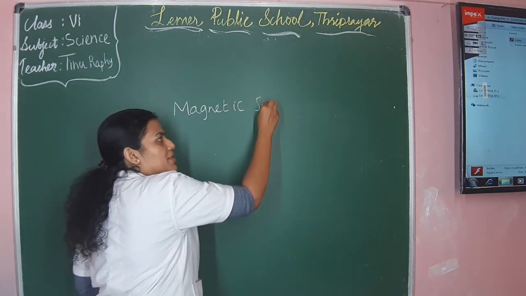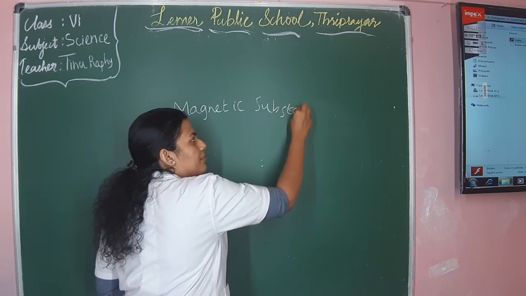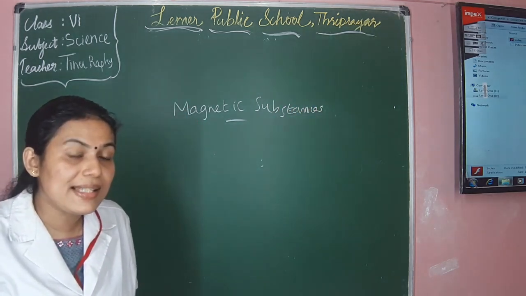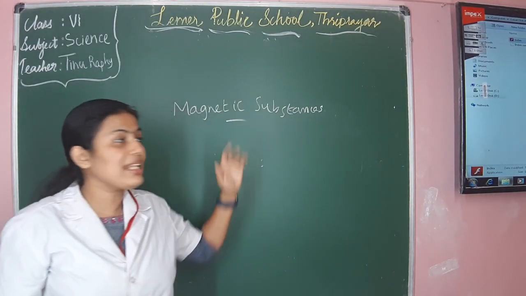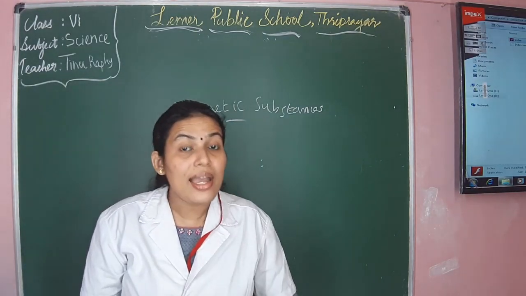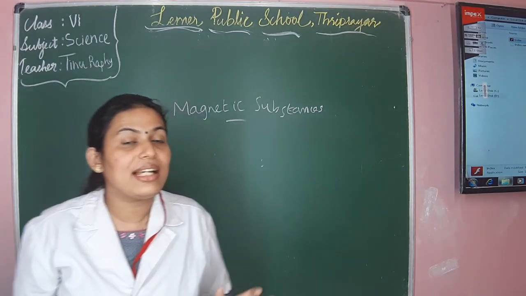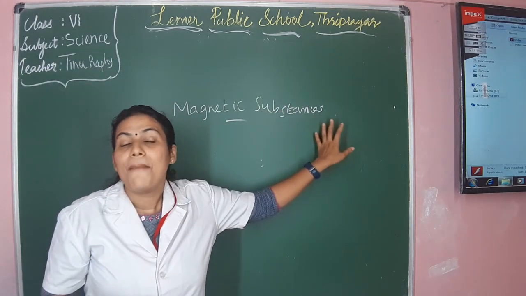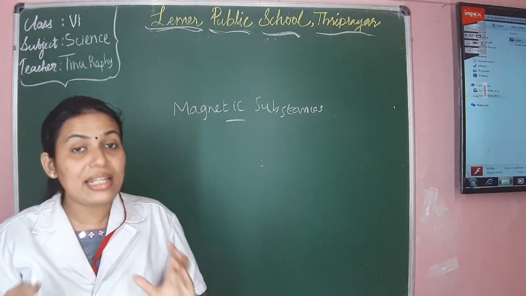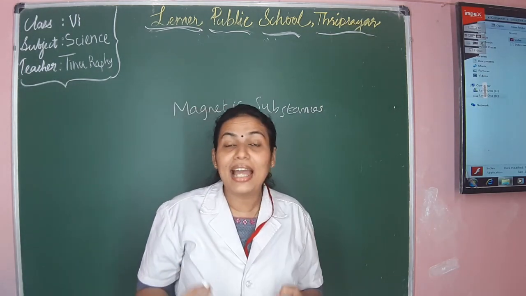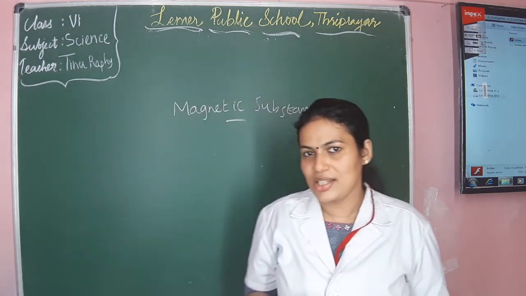You know the examples for magnetic substances, isn't it? Iron, cobalt, nickel, etc. are examples of magnetic substances. So, magnets are the materials that are able to attract the magnetic substances.